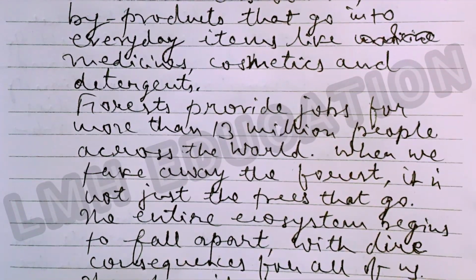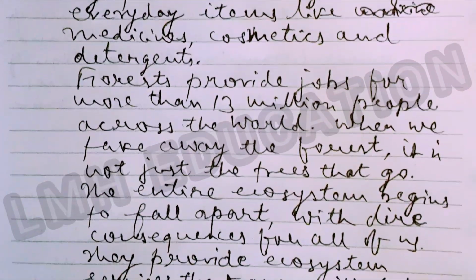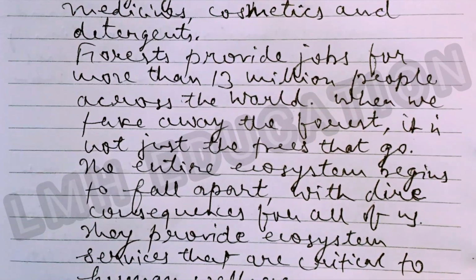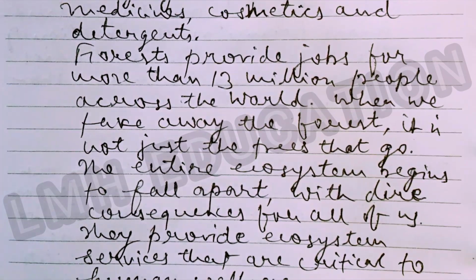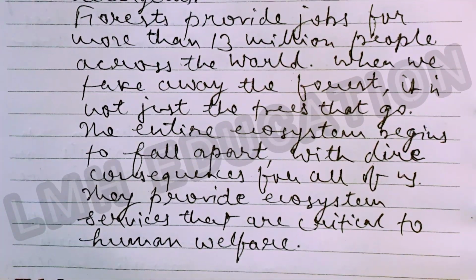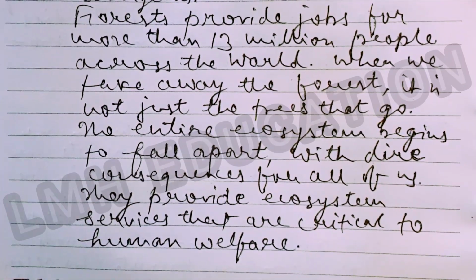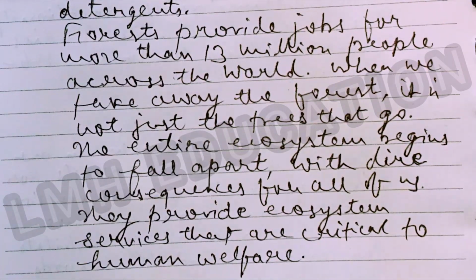When we take away the forest, it is not just the trees that go. The entire ecosystem begins to fall apart with dire consequences for all of us. They provide ecosystem services that are critical to human welfare. So this is the answer of question number 34.